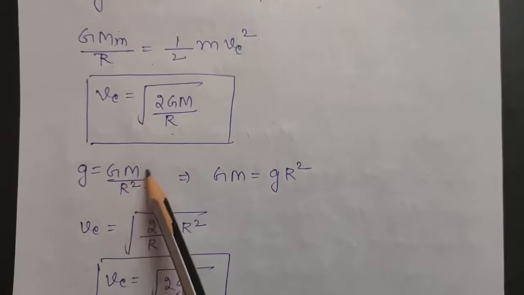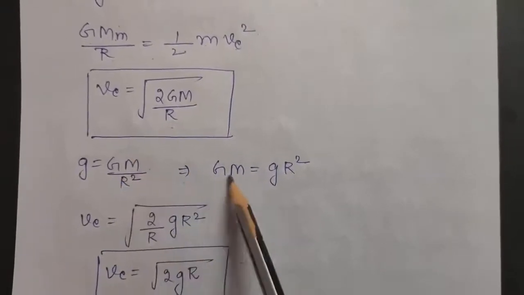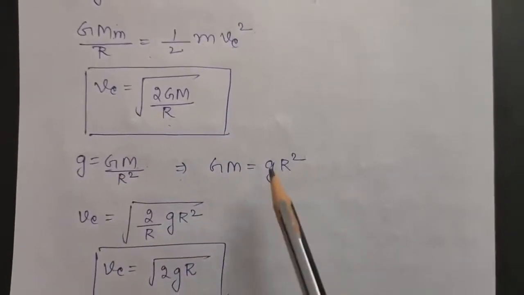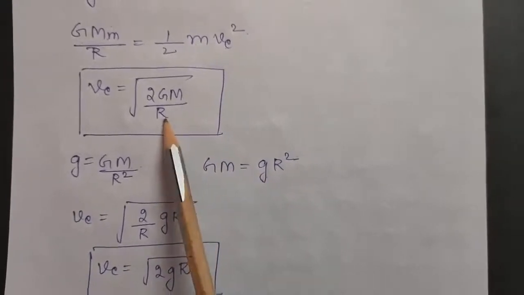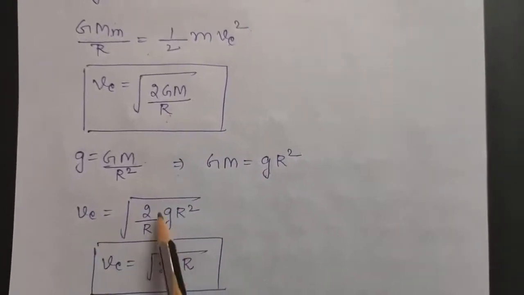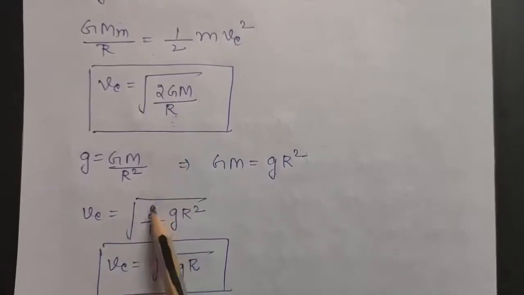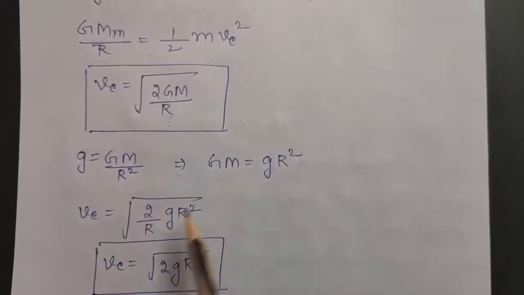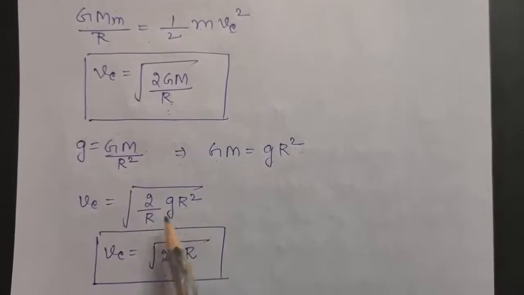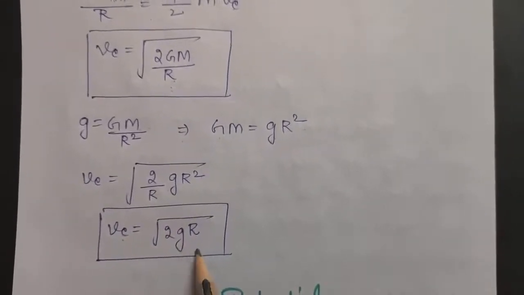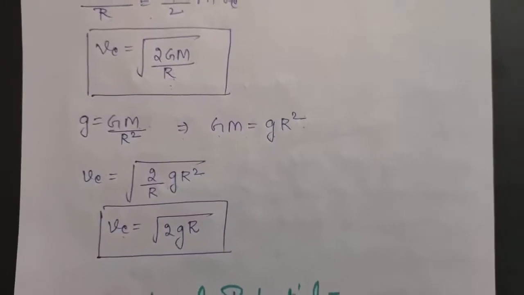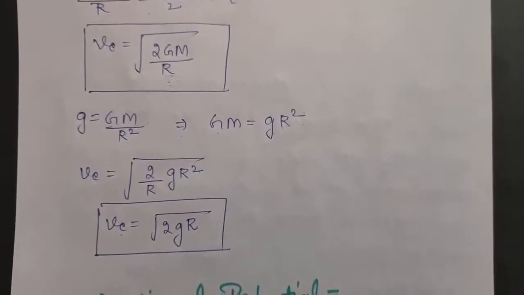So from here just calculate the value of GM, that will come to be gR squared. Now put the value of GM into the expression of escape velocity. So the escape velocity will come under root 2 by R as it is, and GM is to be gR squared. So one R will cancel out, so the escape velocity will come to be under root 2gR. So this is the expression for escape velocity.